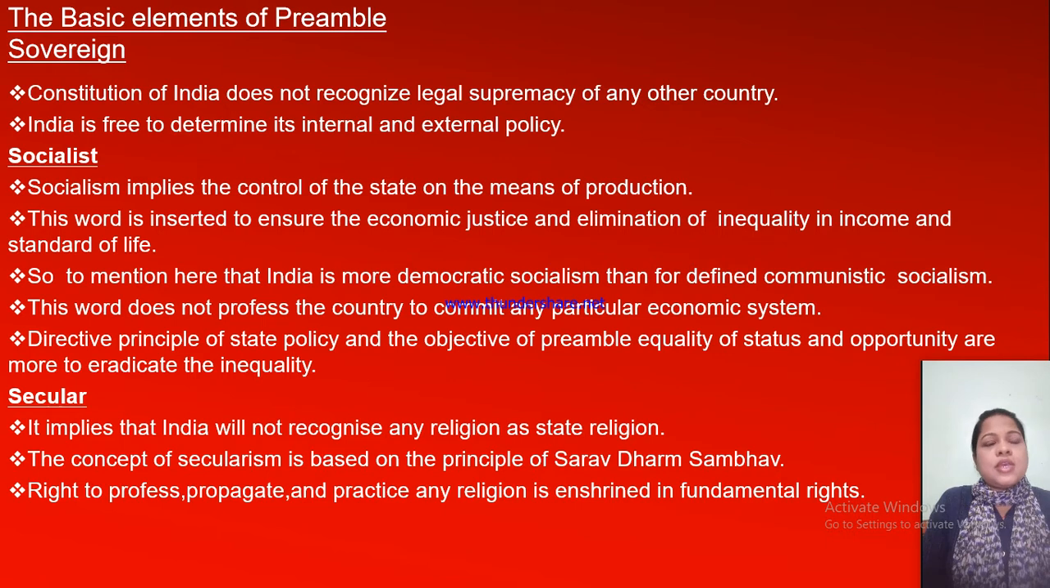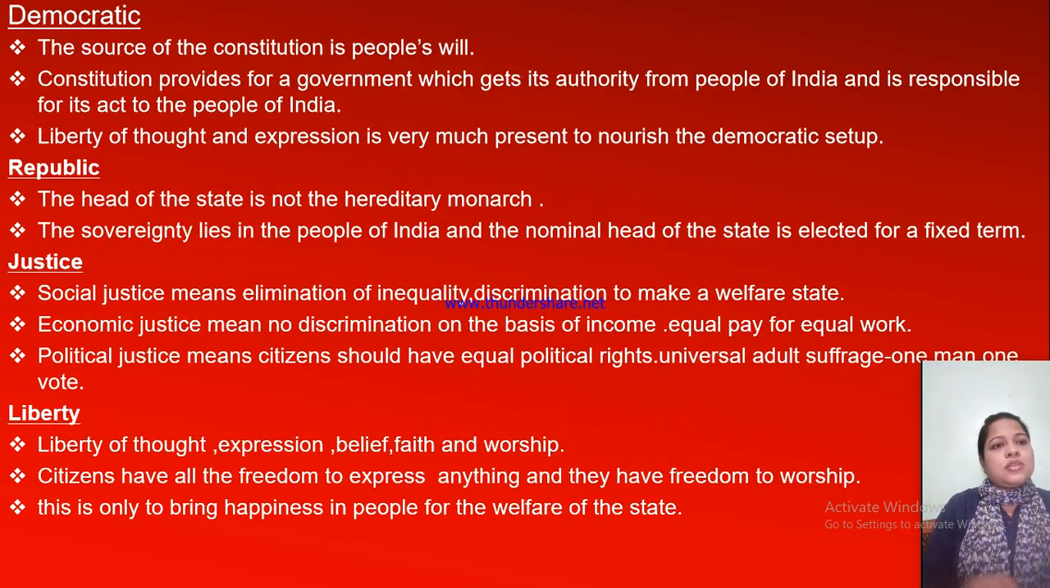This is a right. Now the word is democratic. The source of the constitution is the people's will. The constitution provides for a government which gets its authority from the people of India and is responsible for its acts to the people of India. So the people make the government, and it is responsible to the people. According to our needs, the government will provide us the facilities. Liberty of thought and expression is very much present to nourish the democratic setup. If we have freedom of thought and expression, then only can we improve our country and protect our fundamental rights.